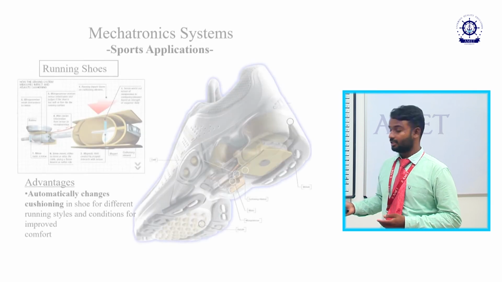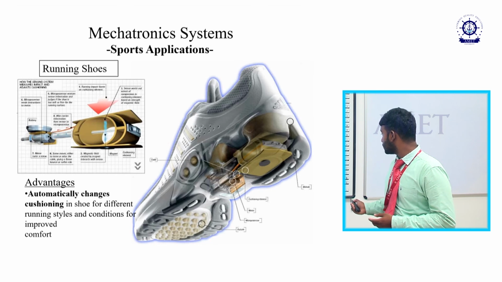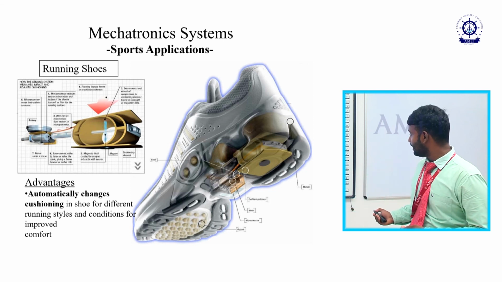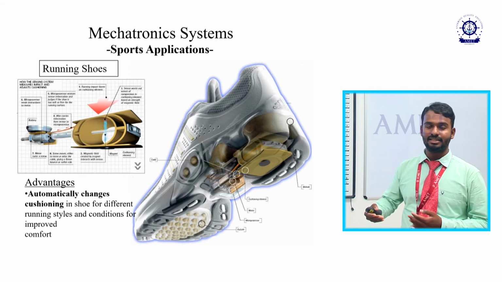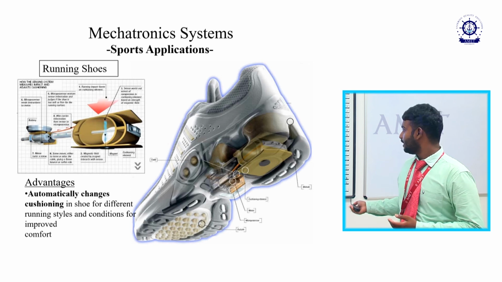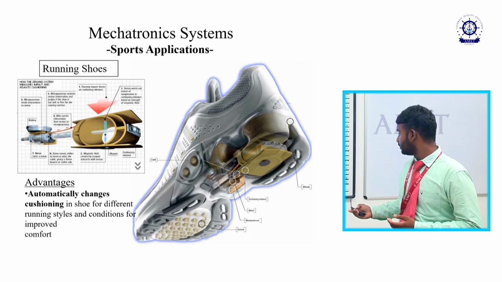Then the next thing is the sports shoe. It has a cushioning effect which is adjusted by means of the mechatronic system. It can measure whether the surface is rough, normal or tough. Likewise, it can measure and give the cushioning effect for the sportsman.